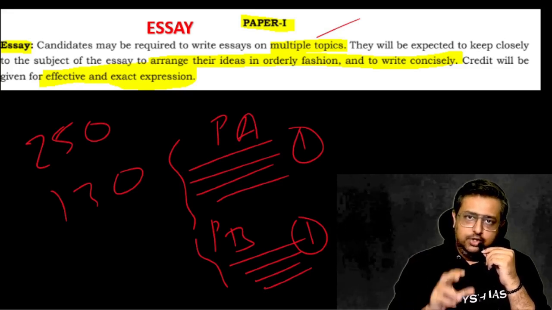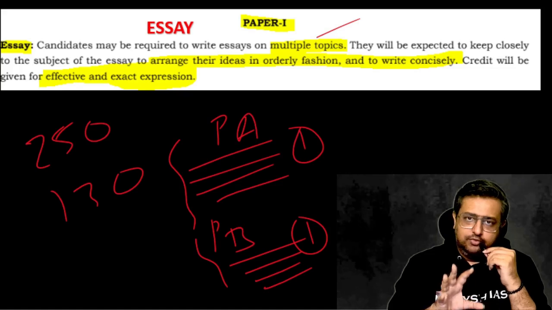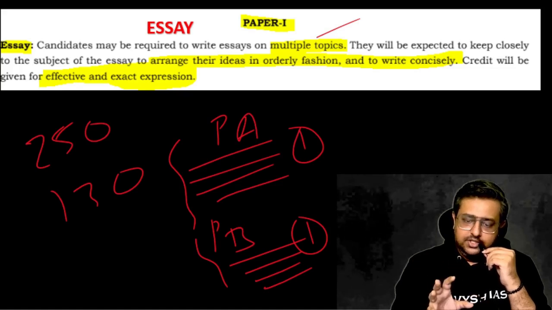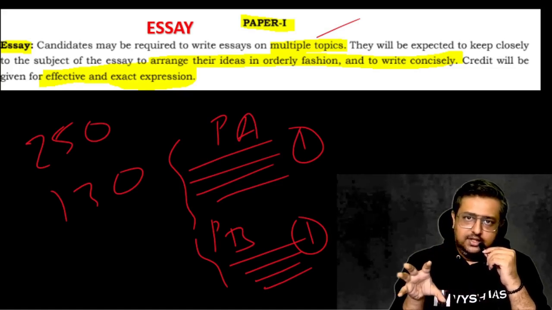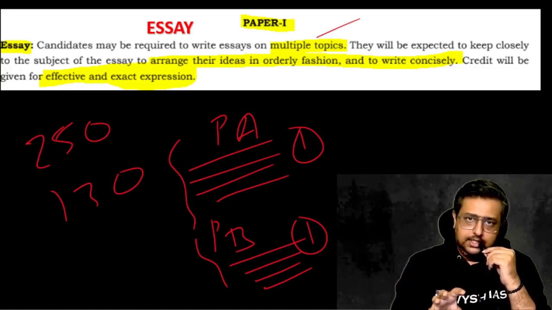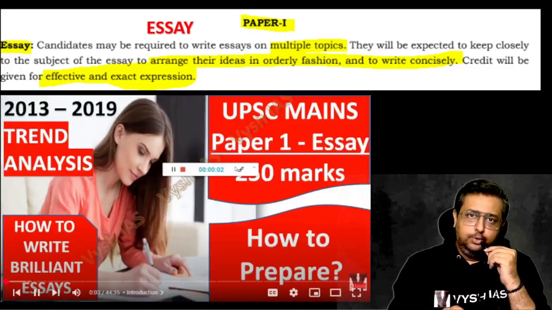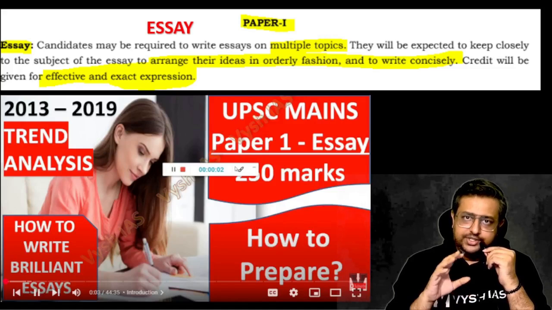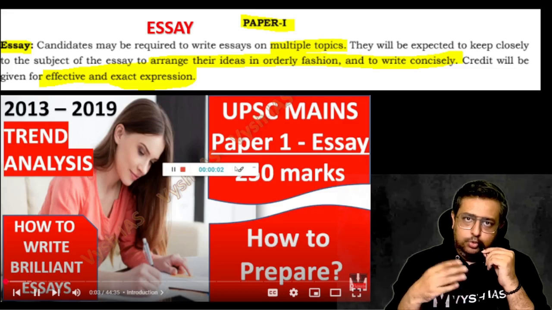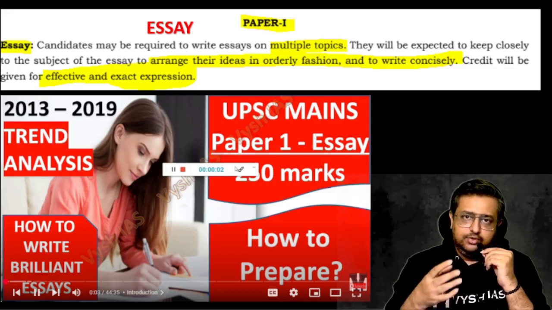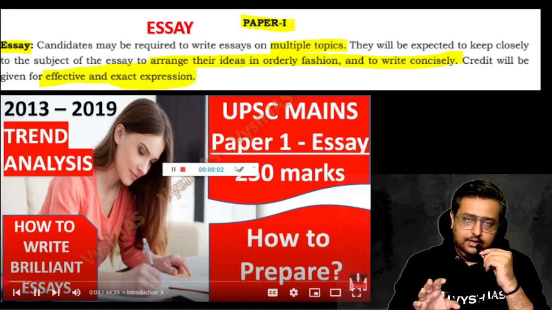So you have to write one from each, and the word limit, 1000 or 1200, will keep varying. But anyway, they'll give you space to write 3 or 4 pages, and you have to fill that much content. About this also, for 2013 to 2019, we have already done a video series on the complete questions, what all came, what the trend is, and whether questions repeated. I will do part 2 of it with the new set of question papers, and at that time all these links will be provided to you, and all these are completely free.